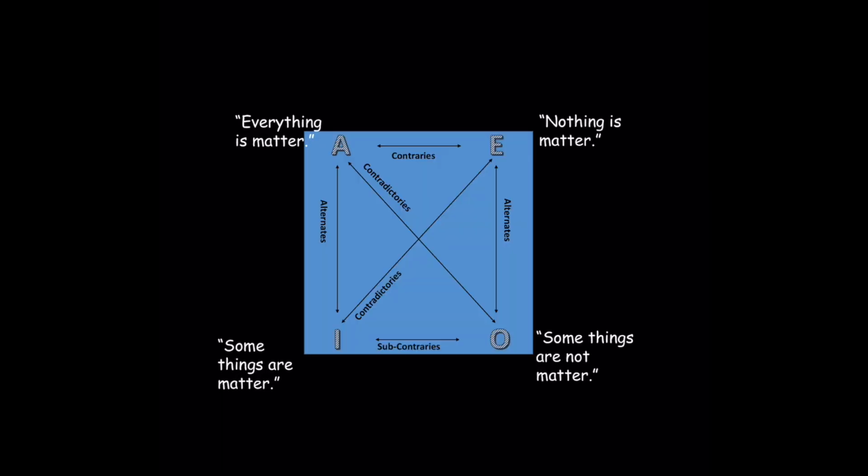Here we have the square of opposition. In logic, two universal propositions, which are directly contrary with respect to each other, can both be false in reality, for example. So if everything is matter and nothing is matter are both false, it would imply that some things are matter and some things are not matter are both true. Note that subcontraries can both be true, but both cannot be false.